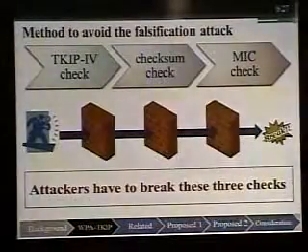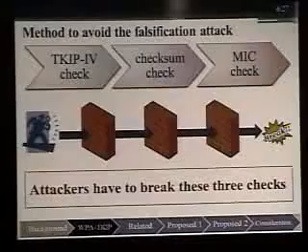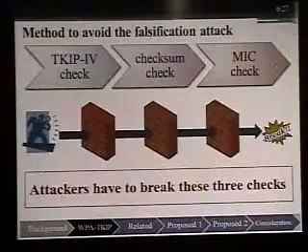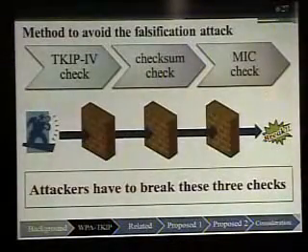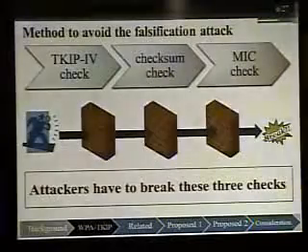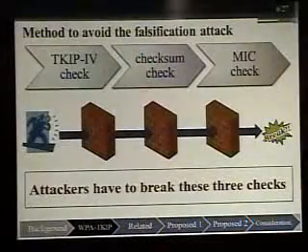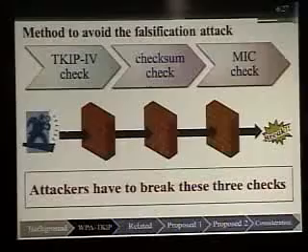I'll explain the methods to avoid the falsification attack on WPA-TKIP. First, the TKIP IV check. Second, the checksum check. Third, the MIC check. If attackers want to execute the falsification attack, they have to break these three checks.